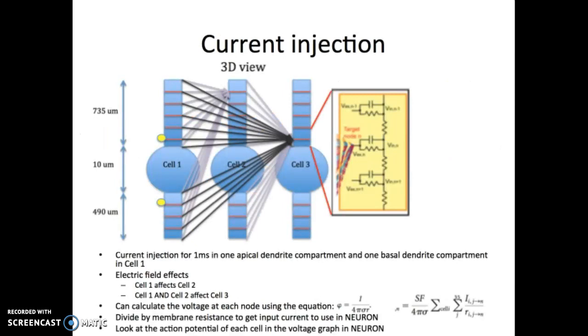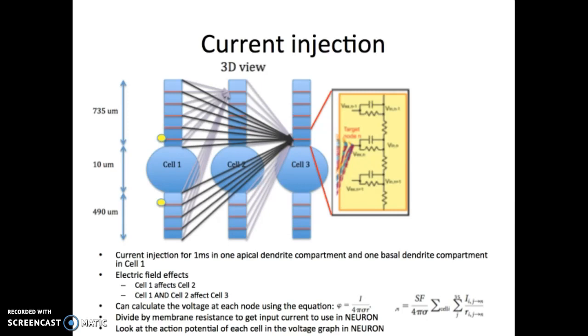In my model, I injected two currents. One current is on the apical dendrite of cell number 1, as you can see in the figure shown in the yellow circle, and the other current is on the basal dendrite of cell number 1, which is also shown in a yellow circle. The electric field effects can only propagate the action potential in a transverse direction to simplify the model. That means that cell 1 can only affect cell 2, and cell 3 is affected by both cell 1 and cell 2 with electric field effect.